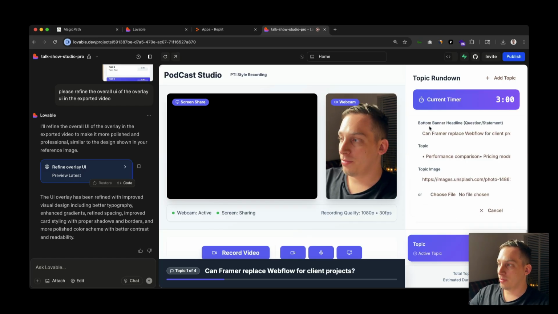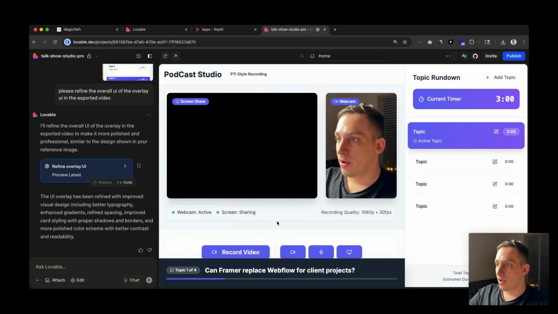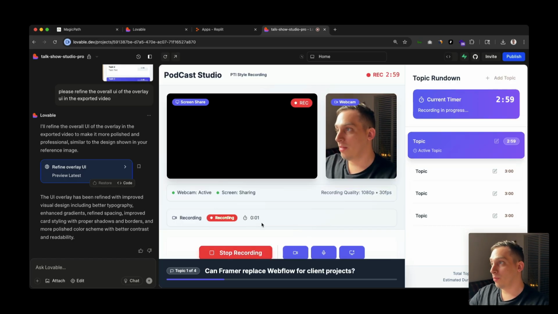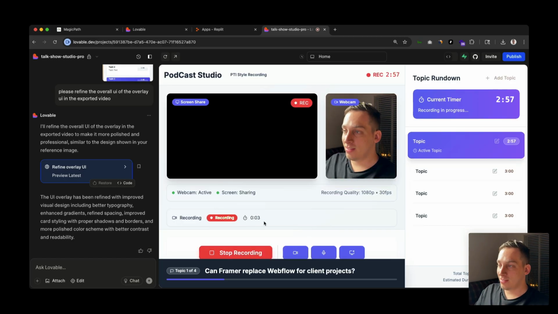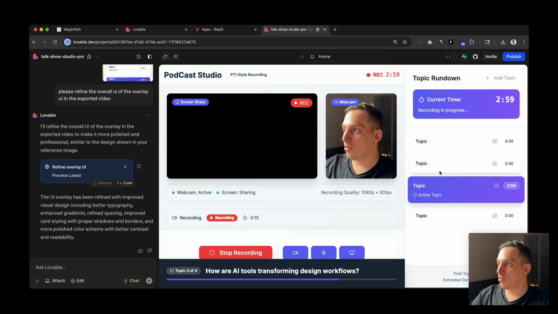And then what we can do is write these different topics, replace the text in each topic, and add different topics while we're recording. So I can click on, for example, record video. And we're recording now. This is just a test of how it looks with the overlay on the right side and everything else on the bottom. I can add specific topics. I can delete them as well. And switch them around just like this.